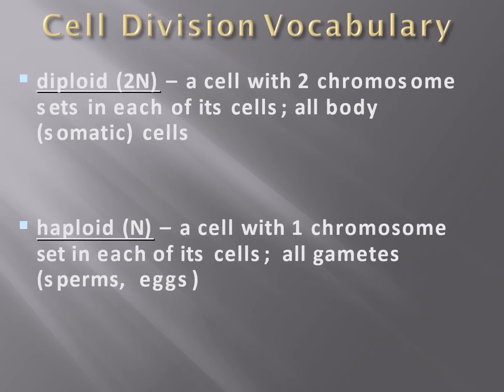Depending on the number of chromosomes present in any cell, cells can be categorized into two types, diploid cells and haploid cells. Diploid cells are the cells in which two sets of chromosomes are present. All body cells are somatic cells, and the somatic cells are diploid cells. Haploid cells are the cells which have n number of chromosomes in them. All gametes, that is sperms and eggs, are haploid cells.